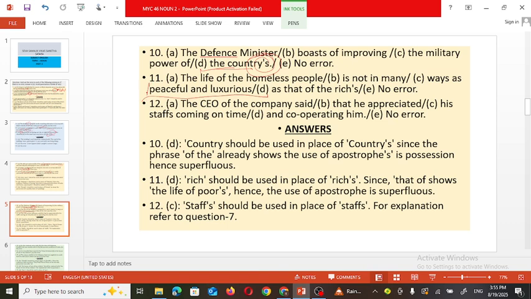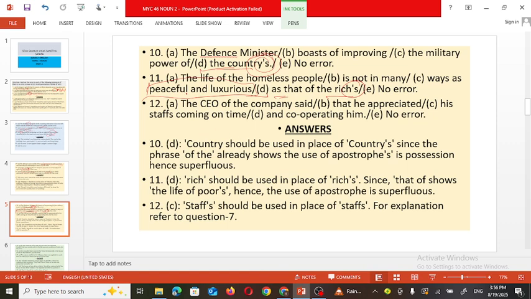Both adjectives are used for the life of people, and this quality is compared between the life of homeless people and the rich. Here the apostrophe sign is used after the word rich. It should be replaced with only rich. There is no need for the apostrophe sign because "as" is already used here to show the comparison.